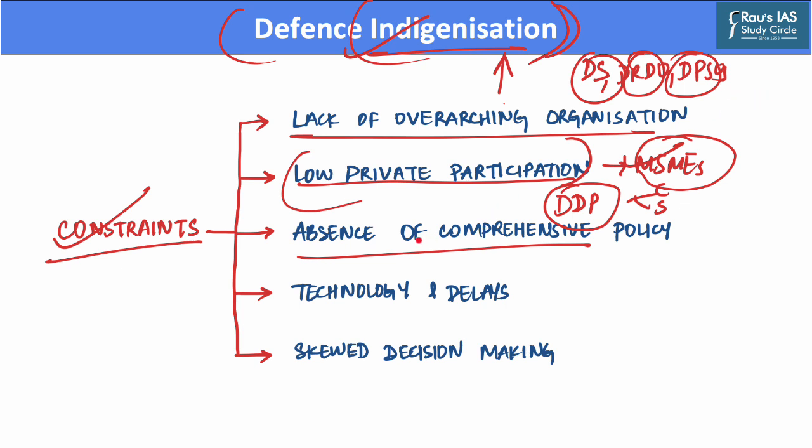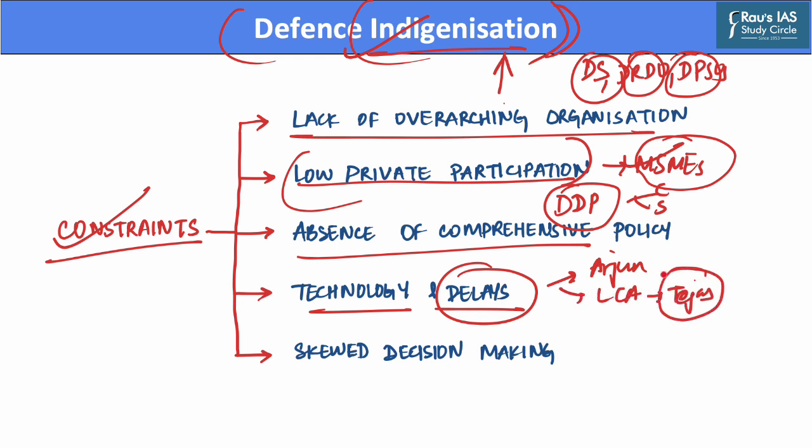Further, there are issues related to technology and significant delays in the production of indigenous platforms. The Indian defense industry currently suffers from insufficiency, low productivity and low R&D, especially related to advanced weapon systems and defense technologies. For example, defense research organizations have gone through several production delays and cost overruns while developing indigenous platforms such as the Arjun tank as well as the light combat aircraft called Tejas.